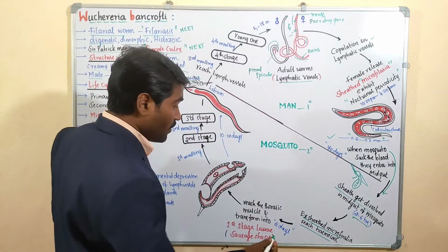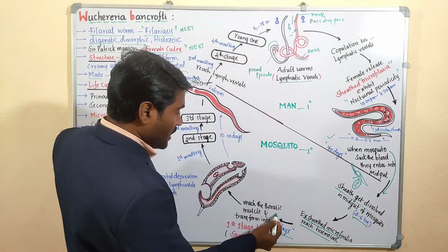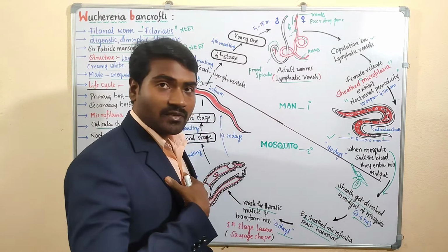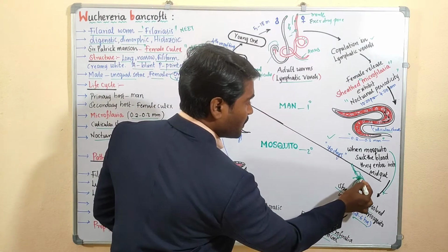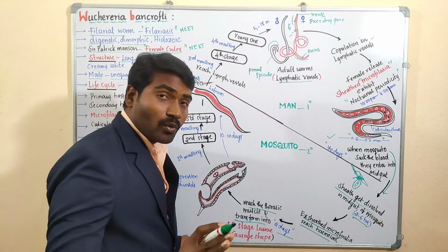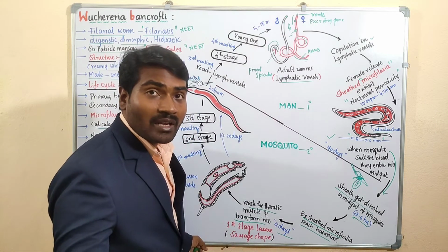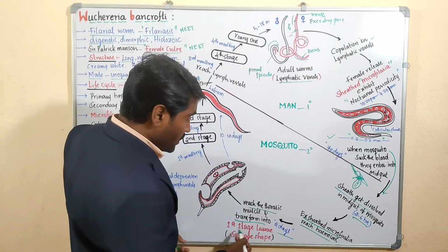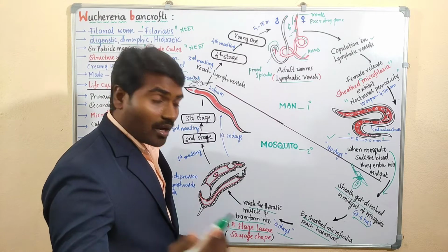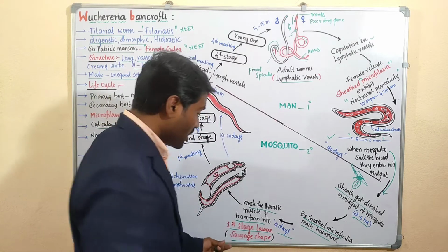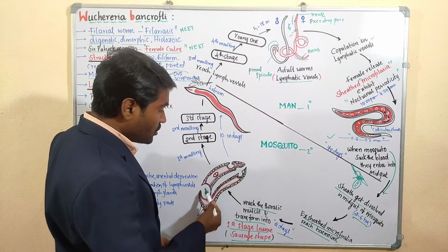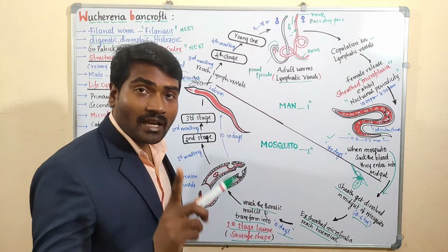From the hemocoel, within 2 days, they reach the thoracic muscles, the chest muscles. Here the thorax will be, the chest muscles will be. These are the thoracic muscles. And they transform into the first stage microfilarial larva, or sausage shaped larva. Which shape? Sausage shape. So they transform into these sausage shaped microfilarial larvae.